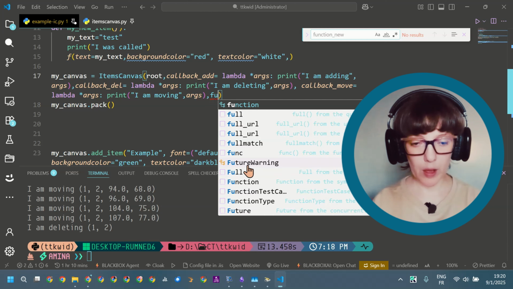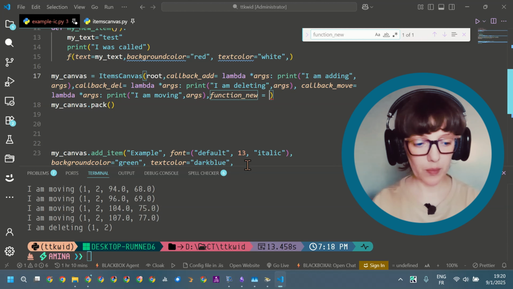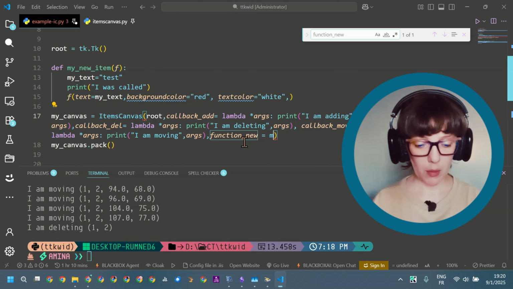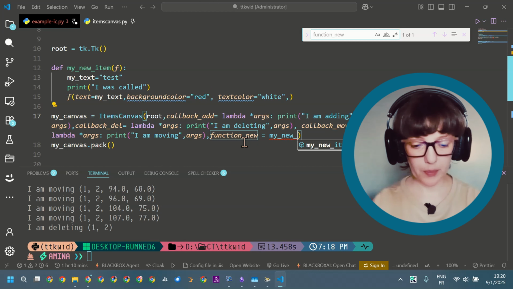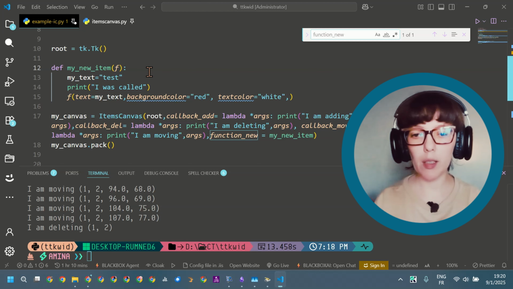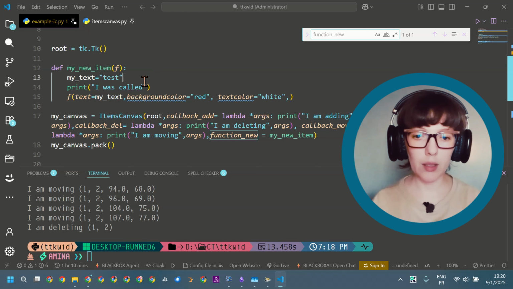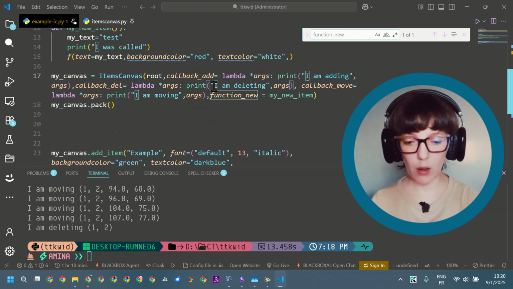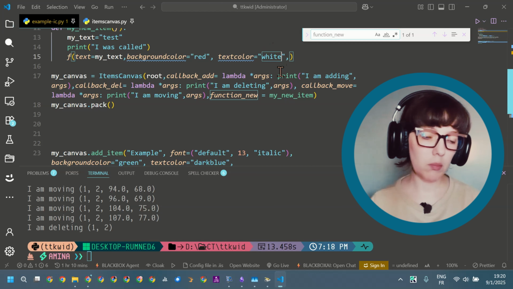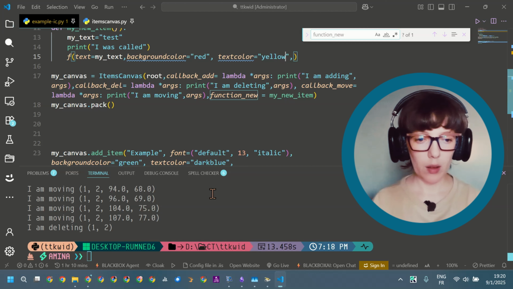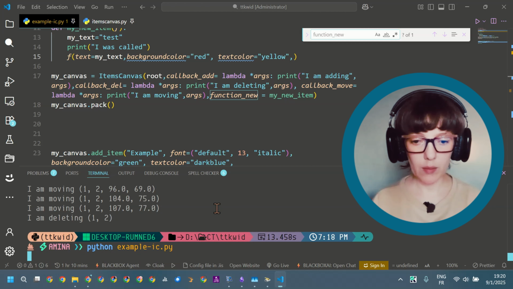So the function new equal, I've already defined the function my new item, and it simply provides the text used to create the item, and the background color will be red and the text color will be white. So maybe I will change it to yellow. So now I'm going to run again.